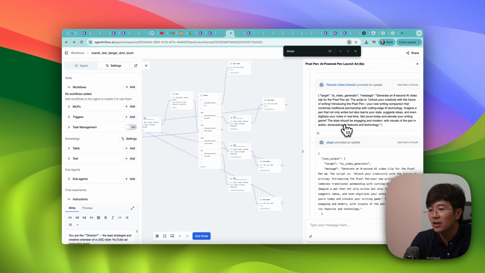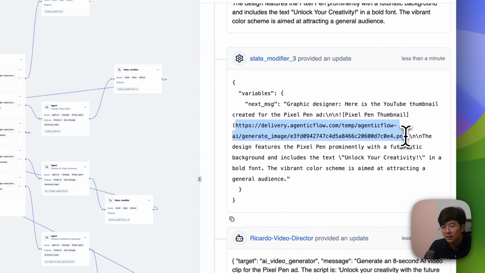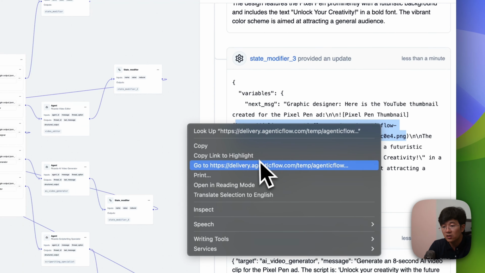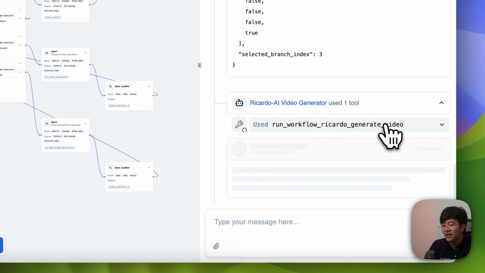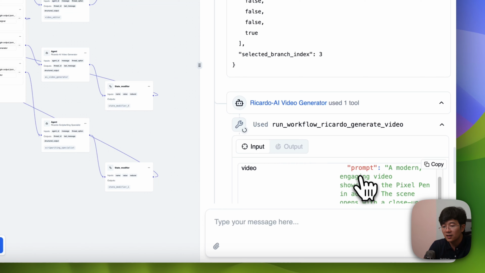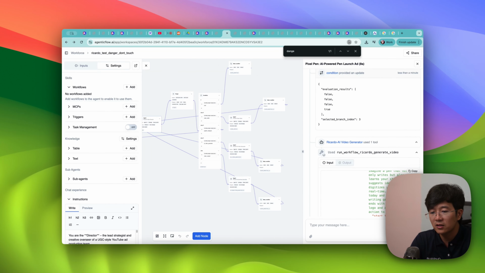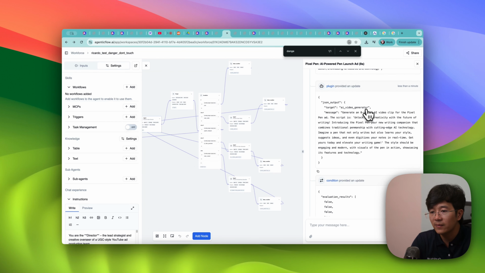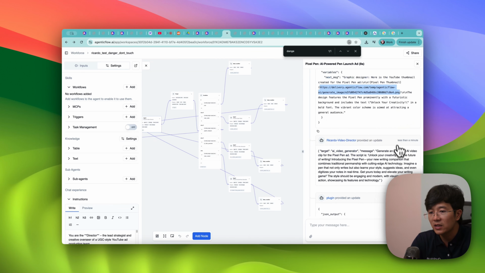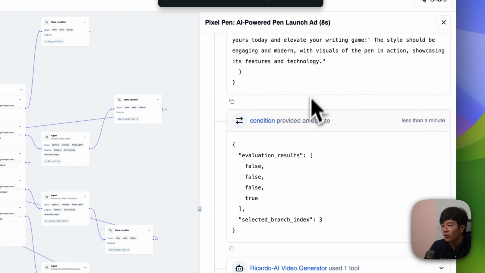And yeah, basically that is how your multi-agent system should work. Okay, so let me click on this one. Looks like this agent is already unlocking your creativity. This is a pixel pen. It is starting to generate video. It is using... wait, there is no start frame. So it means something is wrong. Actually, this agent is supposed to take the frame that we are generating from this one, but it doesn't look like it is following the instruction.